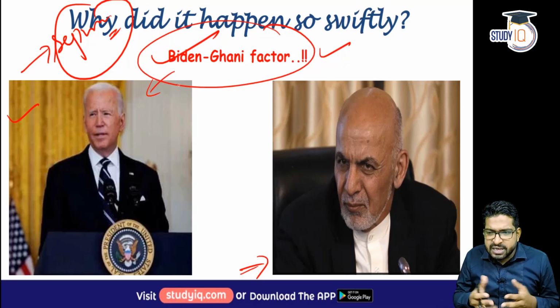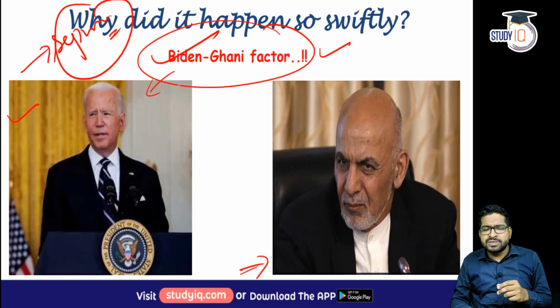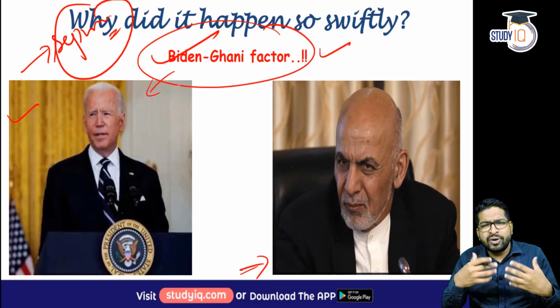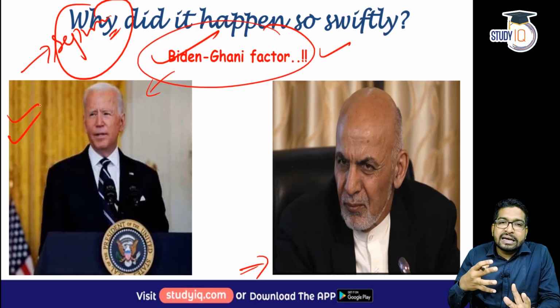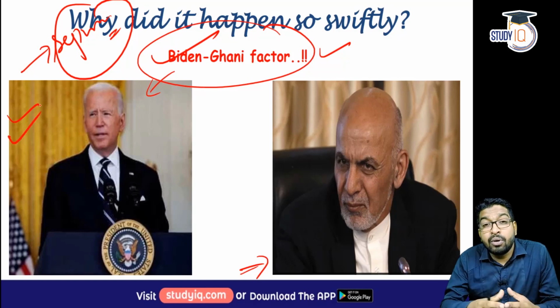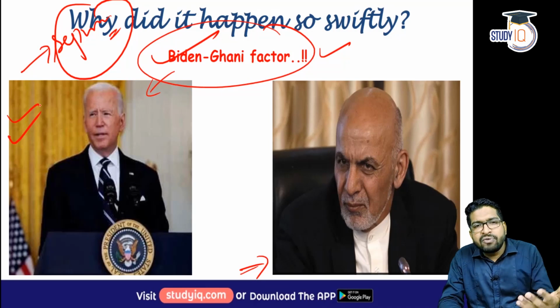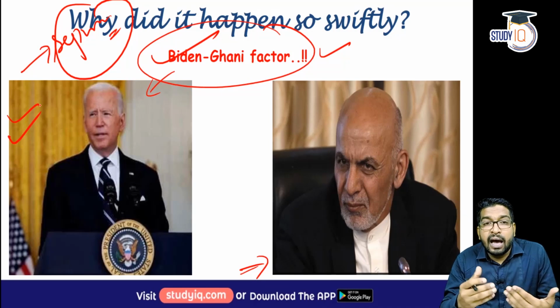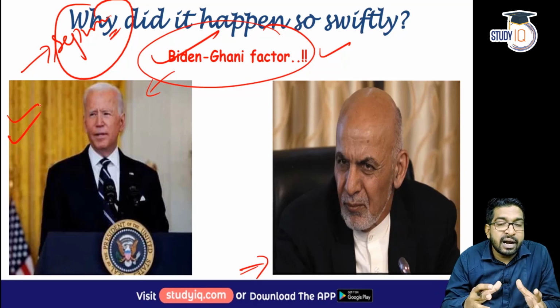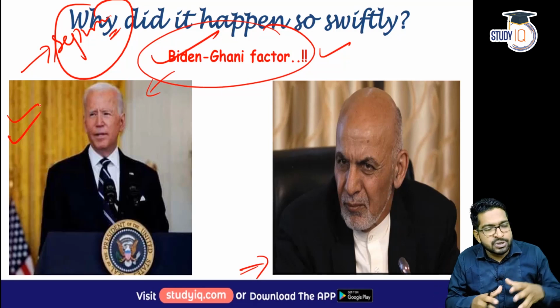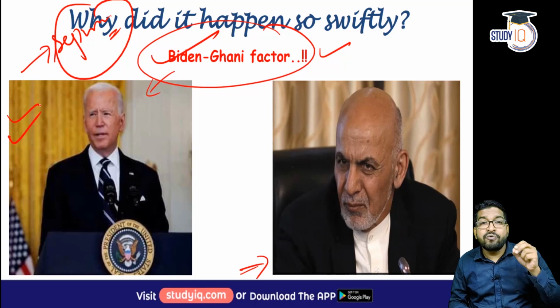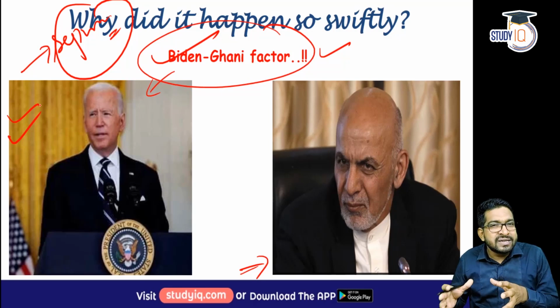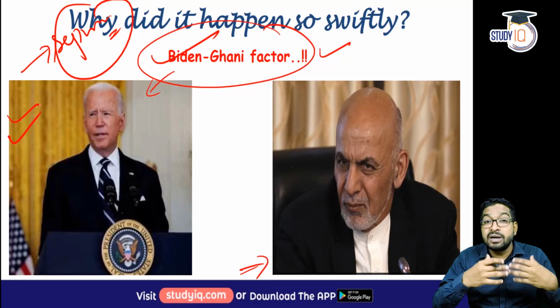Now, from my personal point of view, normally I refrain from giving my personal analysis here, but what I feel is that the US has some sort of an end game. Why they're allowing the swift Taliban occupation is mainly because they might want to use the Taliban as a counter to China, probably, because that is what will explain this. Because utter humiliation, billions of dollars, 20 years of time, a lot of sacrifices by their soldiers. For what? For utter wastage of all those resources, with the Taliban taking over in just a couple of months.